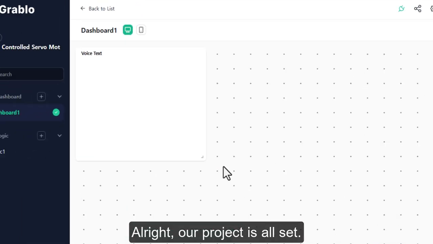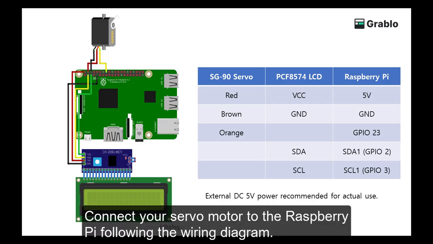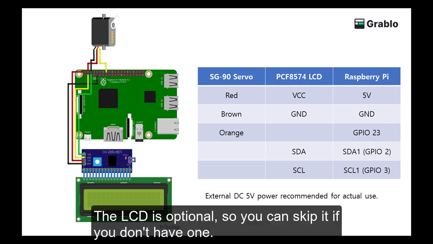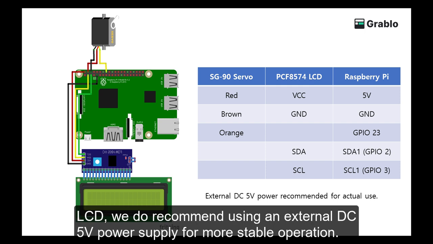Alright, our project is all set. Now let's get the hardware connected. Connect your servo motor to the Raspberry Pi following the wiring diagram. The LCD is optional, so you can skip it if you don't have one. Now, while the Raspberry Pi can usually handle powering one servo and one small LCD, we do recommend using an external DC 5 volts power supply for more stable operation.